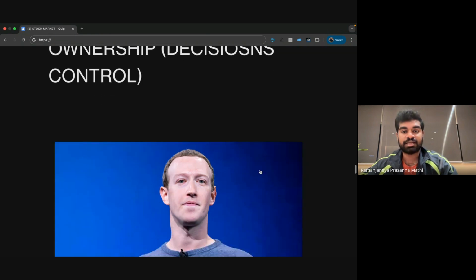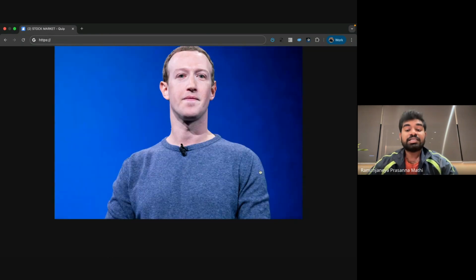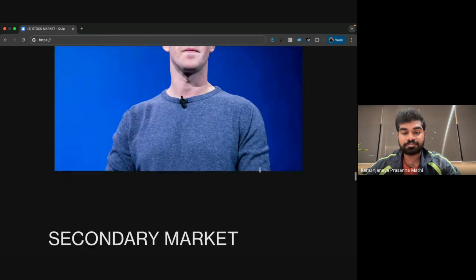Suppose Mark Zuckerberg, the CEO of Meta, keeps 51% of ownership under his control so that he can take decisions as per his business. The remaining 49% he can inject into the market, where those shares will be available for all retailers, any persons. That is how companies inject shares into the market so that they get money from the people and can expand their companies.